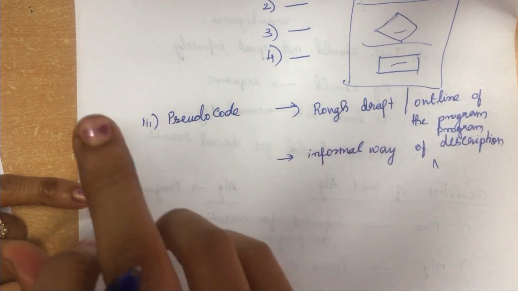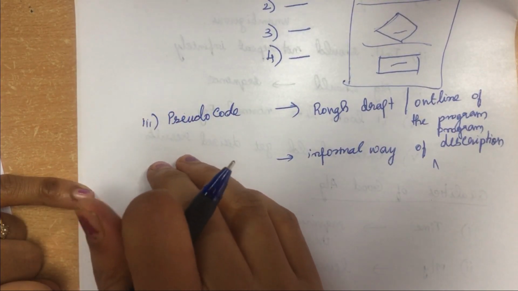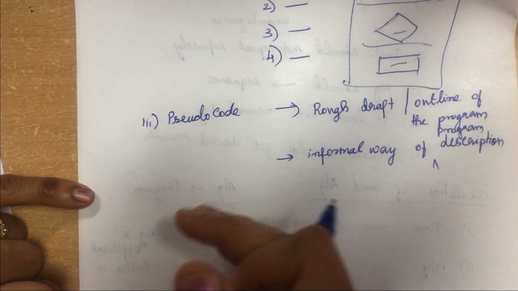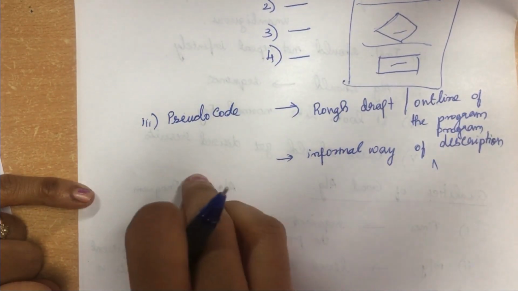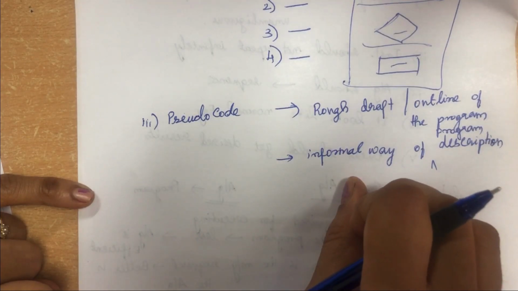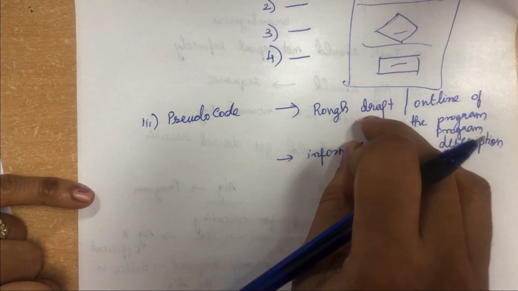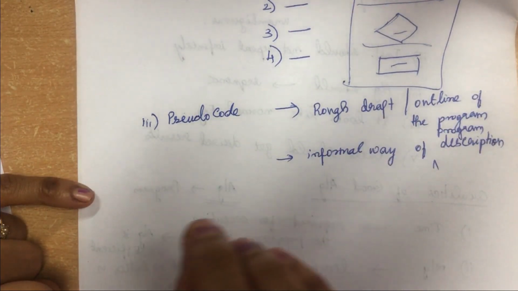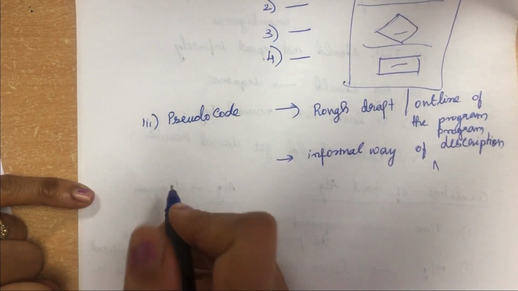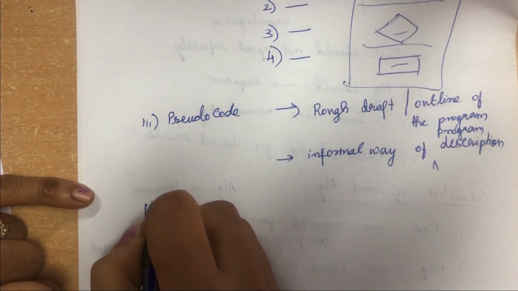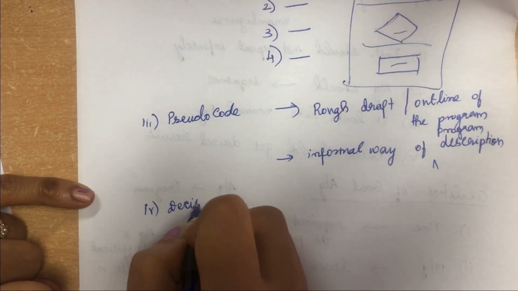Here the algorithm is different, where you have to write a step-by-step procedure, but pseudocode doesn't have any formal way; it is an informal way of writing. So you can say it is a rough draft, or you are going to give the general outline of the program. That is your third representation. And fourth is decision table.